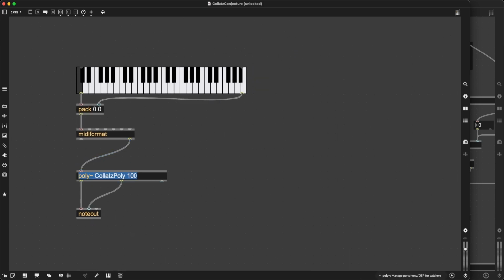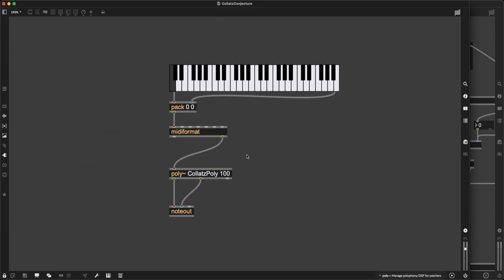So let me reload poly again. Let me cross my fingers in the physical world here, and let me input a note, and let's hear what happens. Fantastic. So can I do polyphony now?